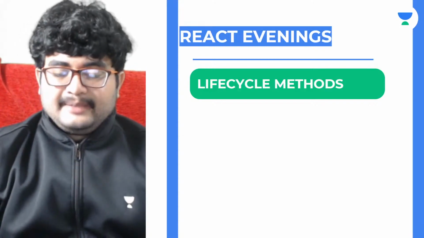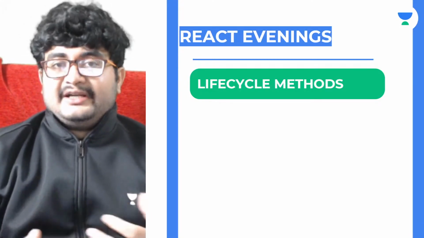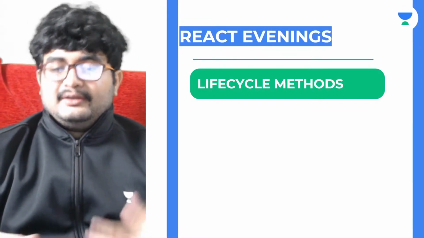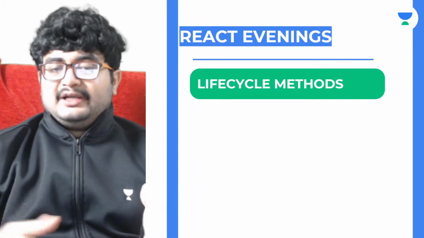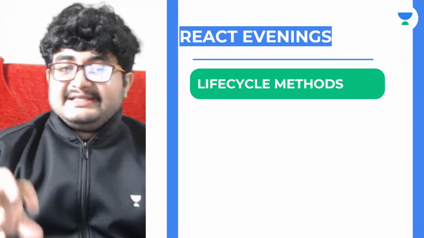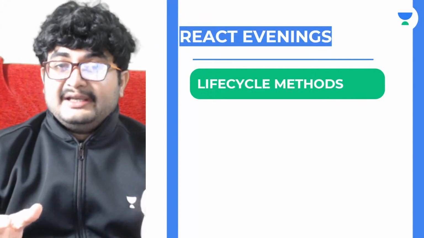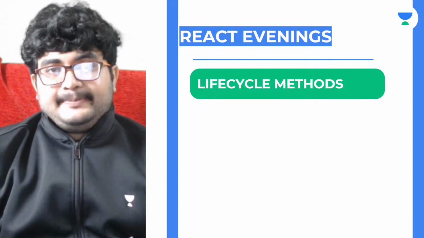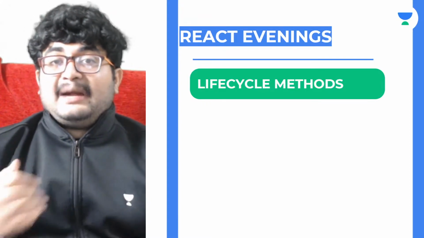In a class-based component, there are multiple methods that are called in the entire life cycle of a component. Life cycle of a component means there are multiple phases of the component, which is called the life cycle. For example, when a component is added to the user interface, or added to the screen, that is called a mounting phase. After that, the component might be updated, let's say the data is changing, so that is called the update phase.